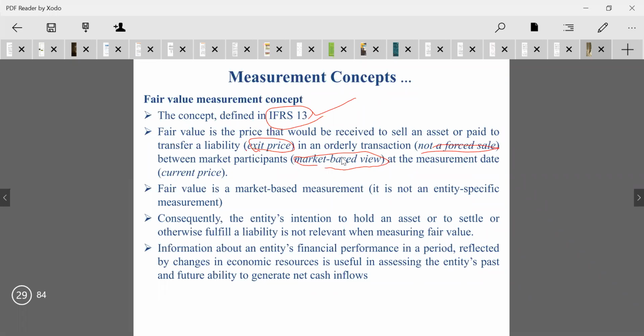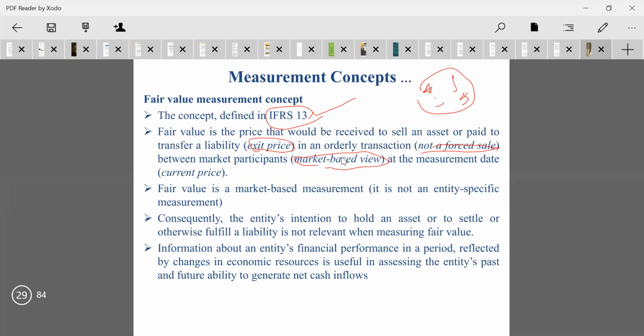This is one of the accounting standards which measures the entire set of financial elements, either assets, liabilities, income, or expenses. All of these will be evaluated at the present value, that is the fair value measurement concept.